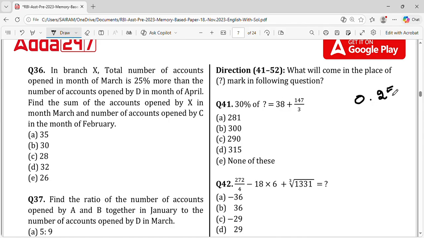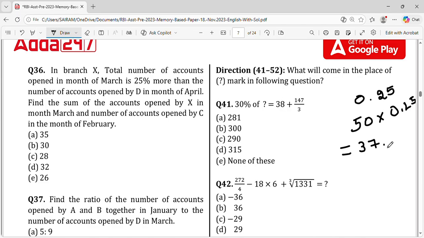As I discussed yesterday, if you get 50 marks correct, and 50 wrong, then 50 into 0.25 yields 12.5, and that 12.5 gets subtracted from 50. So if you subtract 50 minus 12.5, we are here with 37.5, guys, 37.5. Where is 50 and where is 37.5?